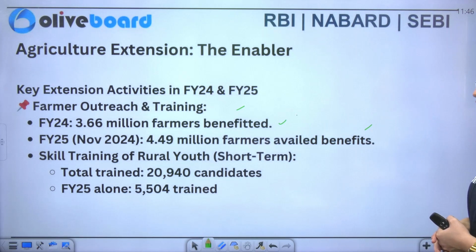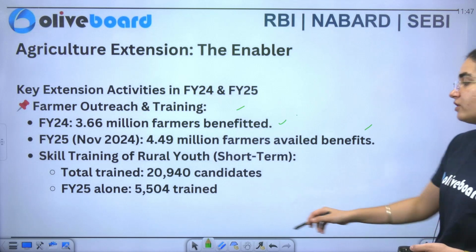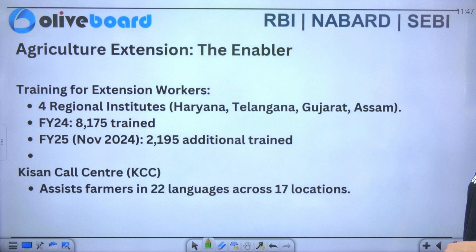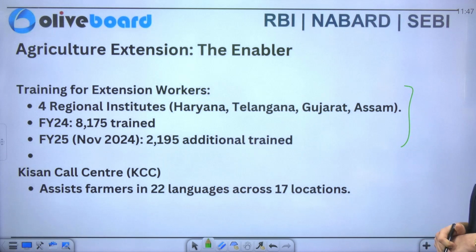Skill training of rural youth includes 20,940 candidates alone. If I specifically talk about 25, it includes 5,504 individuals or youth who have been trained. Training for extension workers, so you can see the consideration of the data that is specifically about the states. Now you can see the Kisan Credit Call Center is also there, which assists the farmers,